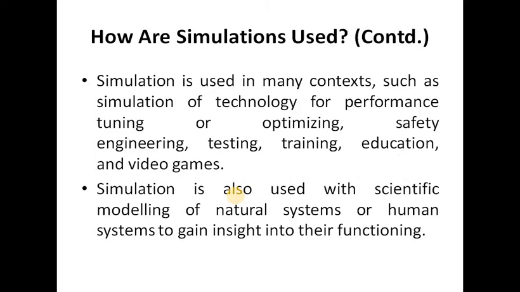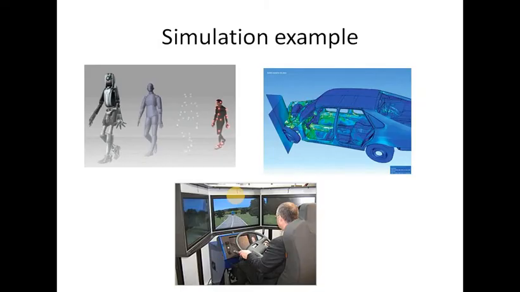Another use of simulation is in many contexts, like simulations of technology for performance tuning or optimizing the model. We are using it for safety purposes, for testing in engineering also, and importantly, simulation is used in the education field. We are also using simulation for scientific modeling, just for creating a number of functioning processes. So these are the examples of simulation.